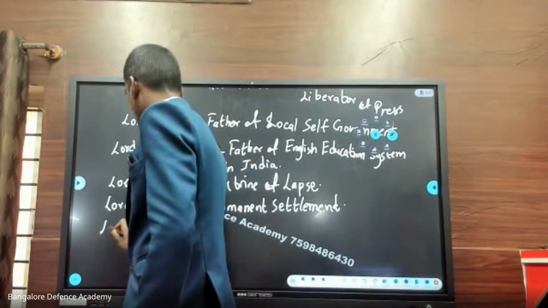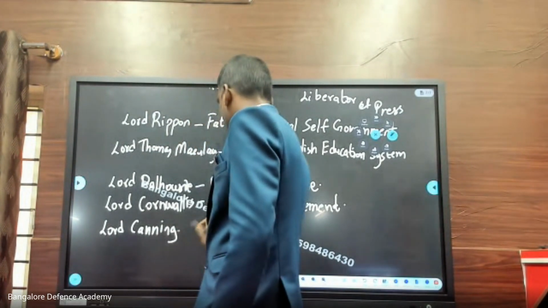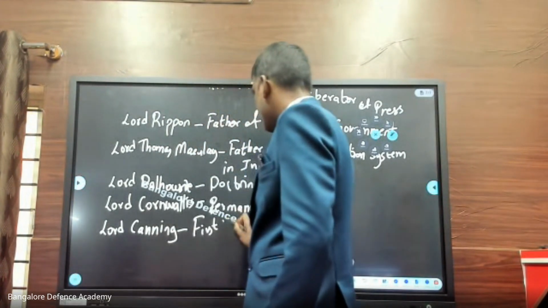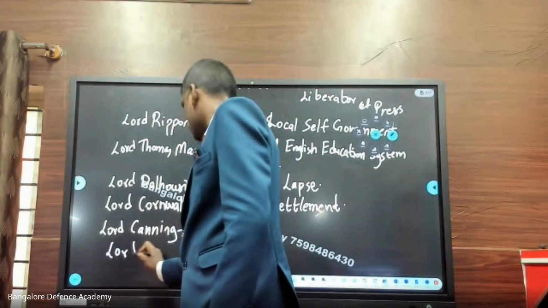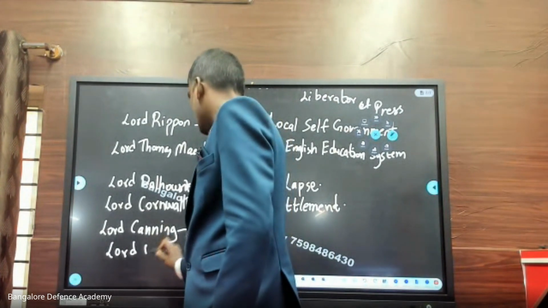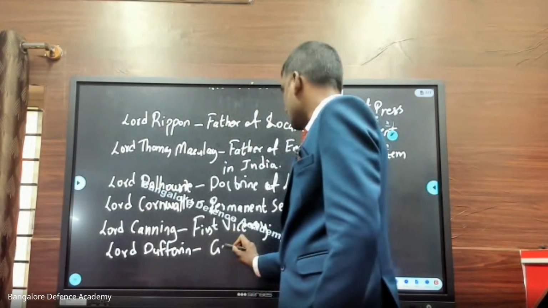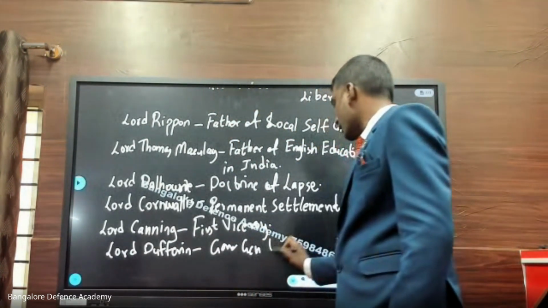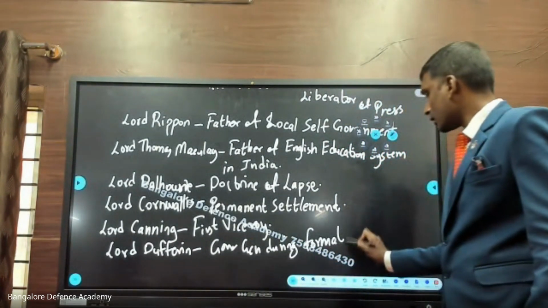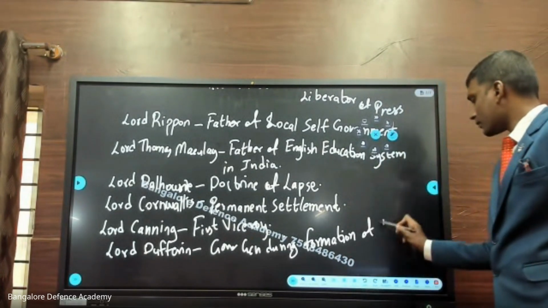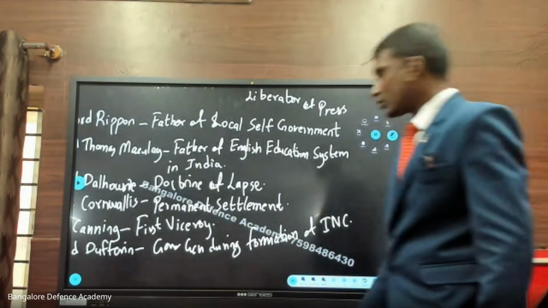Next, Lord Canning, first Viceroy. Next, Lord Dufferin. He was the Governor General during the formation of the Indian National Congress. Are you guys writing fast? Yes. Indian National Congress.